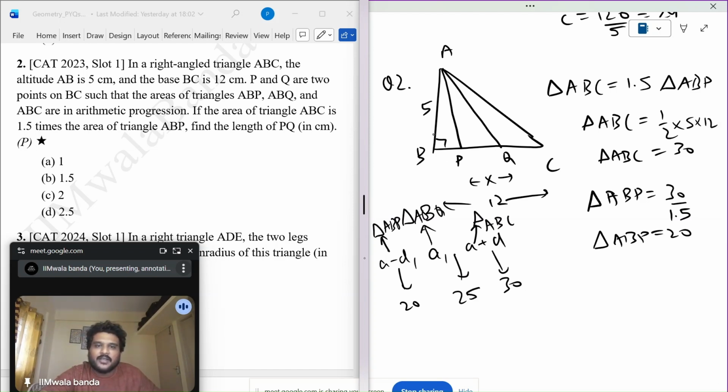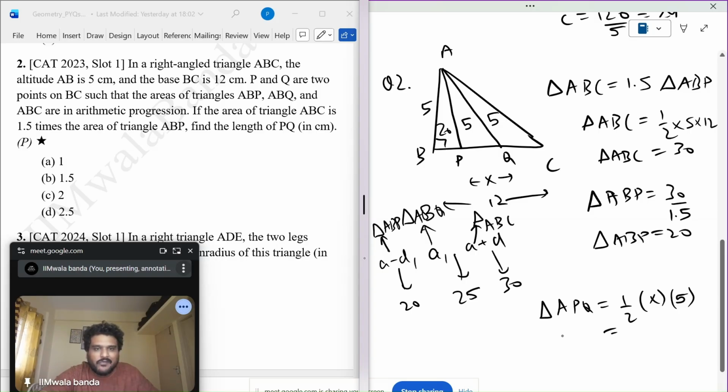Now ABP is 20 and ABQ is 25, so this is 5 and ABC is 30. Now I can simply say area of APQ is half into base into height. Height is 5 and APQ is 5. So X should be 2.